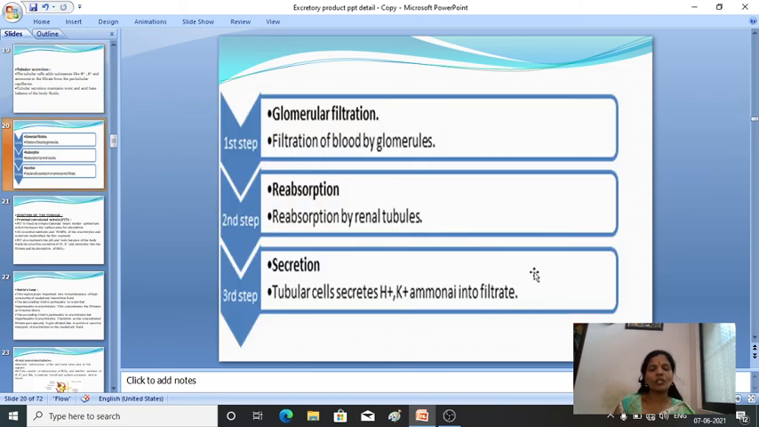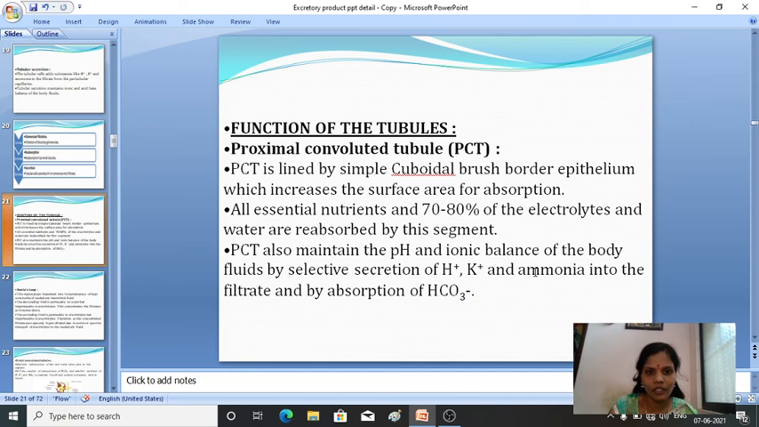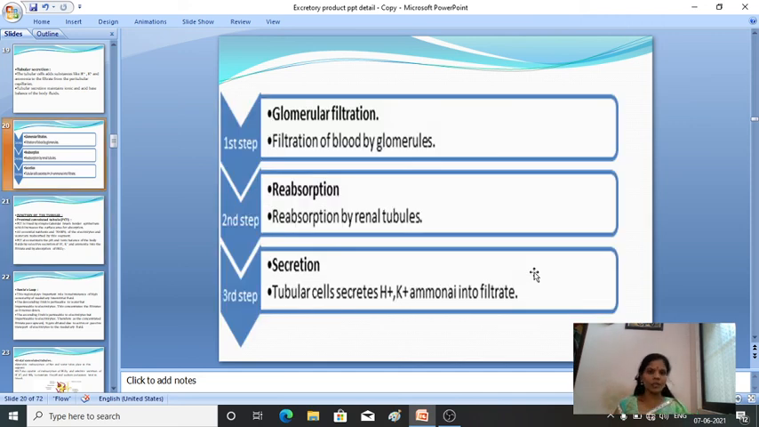So these are the three major steps you can see here. What are the three major steps? What does the first step do? The first step is glomerular filtration. What happens in glomerular filtration? That is the filtration of blood by the glomerulus. Filtration of blood by the glomerulus takes place in the first step, that is, glomerular filtration.